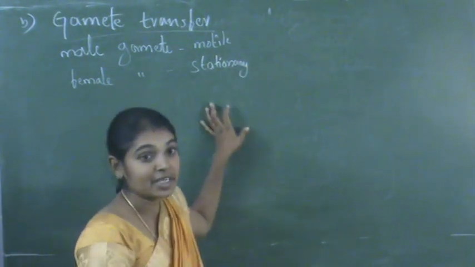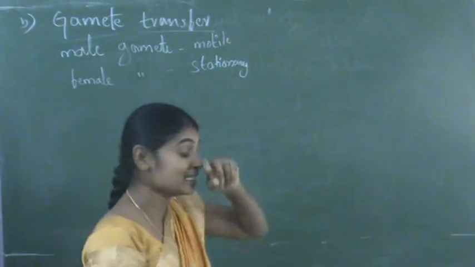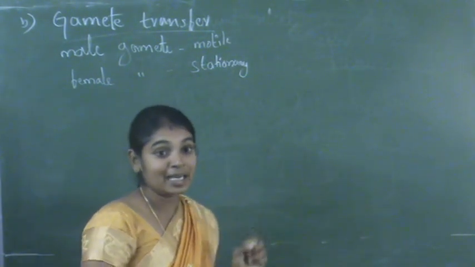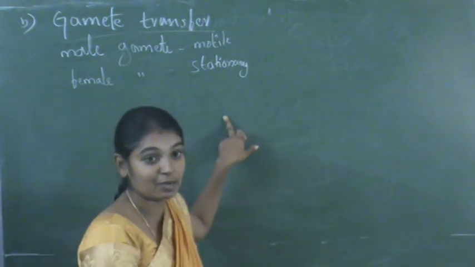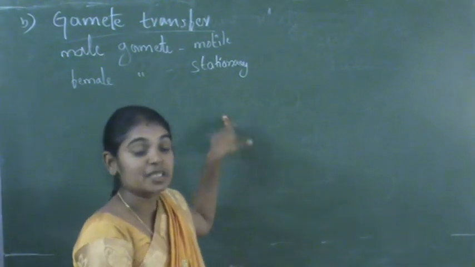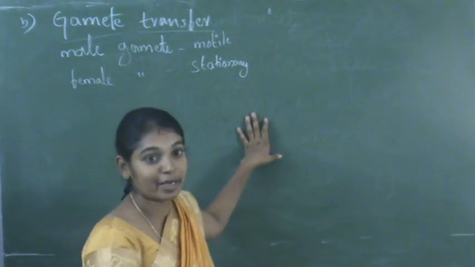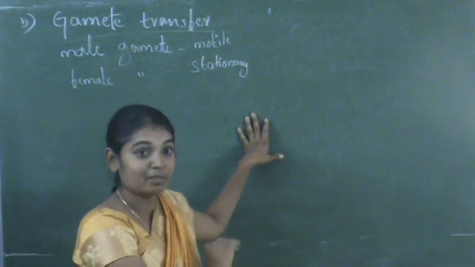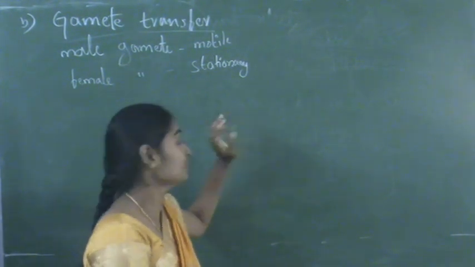It stays in the female organism only. So in these cases, the male gamete is transferred into the female body, because the female gamete cannot move. So there is a specific mechanism by which the male gamete is transferred to the female gamete.